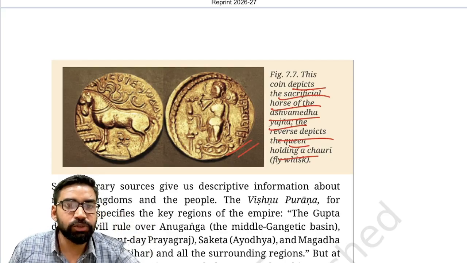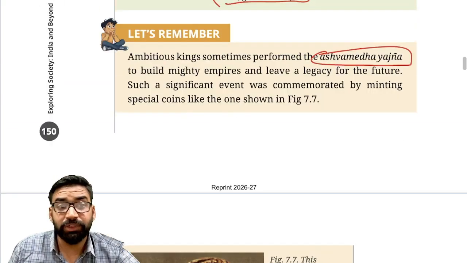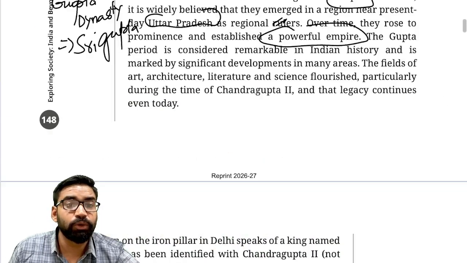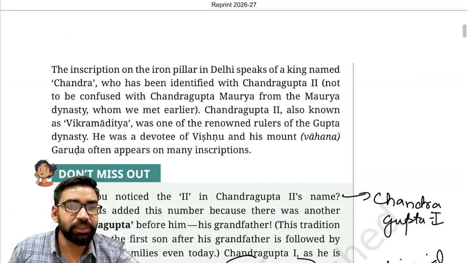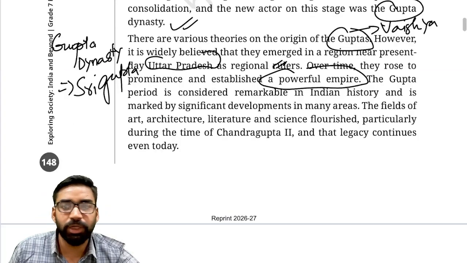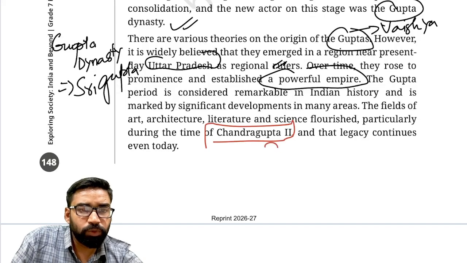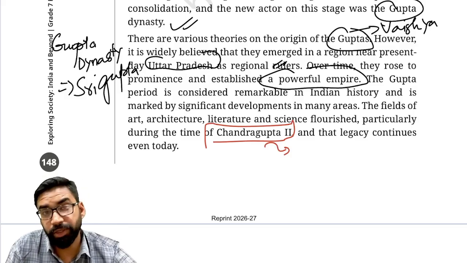Now, after the death of Samudragupta, who was the ruler? His son Chandragupta II came to power. Clear? This Chandragupta II is a very important ruler.